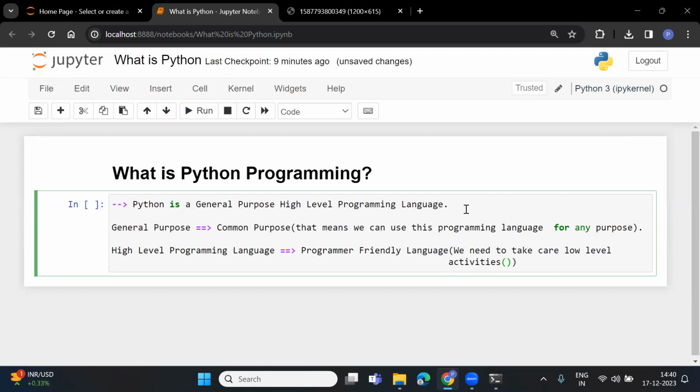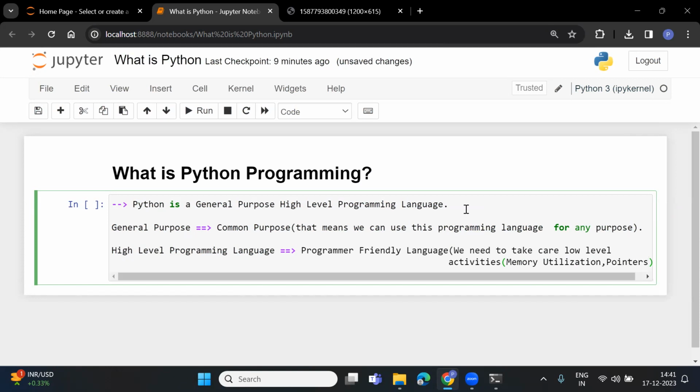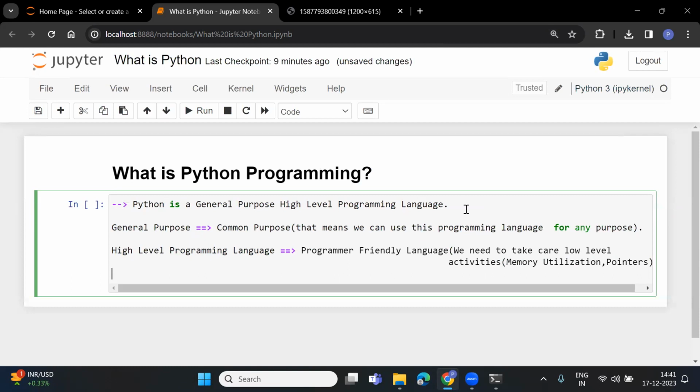Low level activity means where your object has been stored, what is the memory utilization, how much memory that object is taking. You need not worry about all these things, like memory utilization and pointers which hold the memory location. So these things are known as high level programming language. You need not worry about many of the things. The syntax is similar to English, and we can directly use that syntax. No technical or complex thing is there.